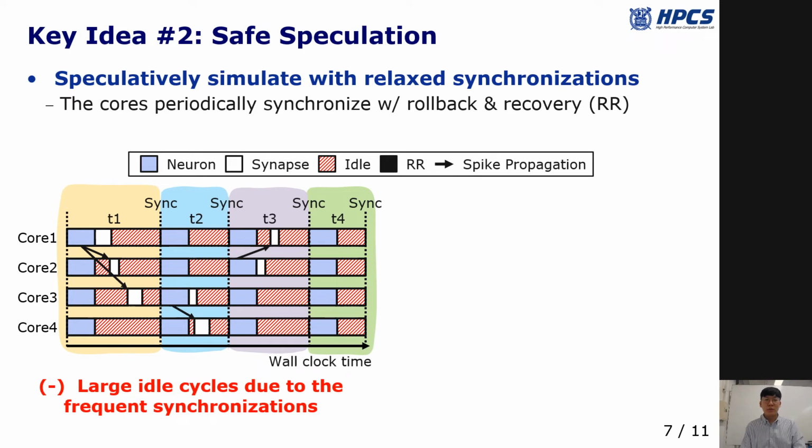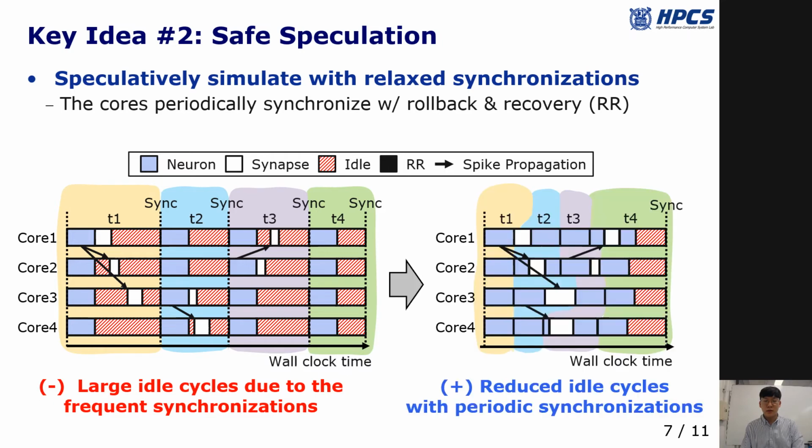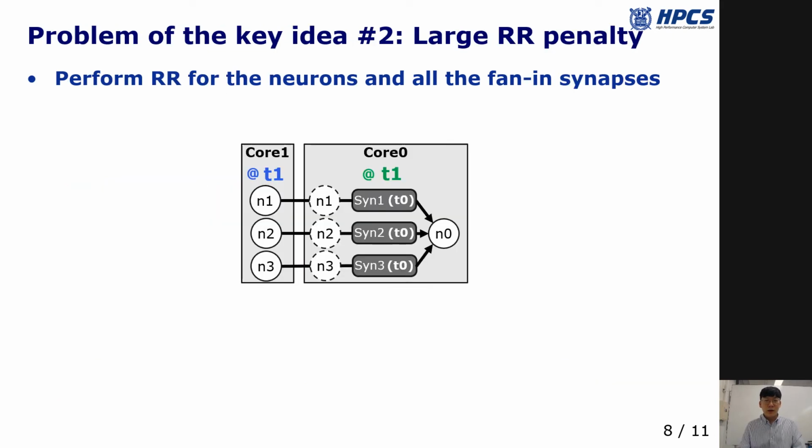Second, we propose safe speculation which relaxes the synchronization overhead of the time-precise baseline. In safe speculation, the cores synchronize only periodically and speculatively advance the time step within the period. Therefore, the cores suffer less from the idle cycles compared to the time-precise baseline. Note that safe speculation requires a rollback and recovery procedure to ensure accurate simulations. However, the rollback and recovery may critically affect the overall performance, so let's dive into the details.